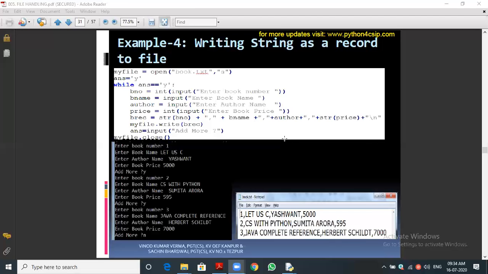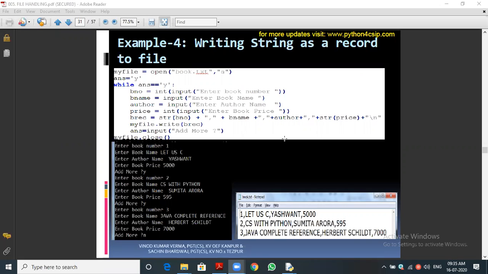Then we are getting the book number in BNO. BNO is a variable. We are getting numerical data, that is integer data, that is stored in BNO. Good. And bname is also a variable. We are getting the book name in the form of a string. Correct. Then we get the author. We are getting the author name as a string. Very good.